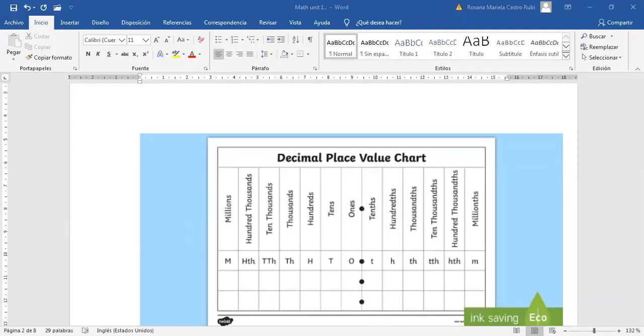Okay, can you please read it, Jose? The one that is in the decimal part, in the decimal position. Tenth, hundredth, thousandth, ten thousandth, hundred thousandth, and millionth. Exactly. Excellent job.